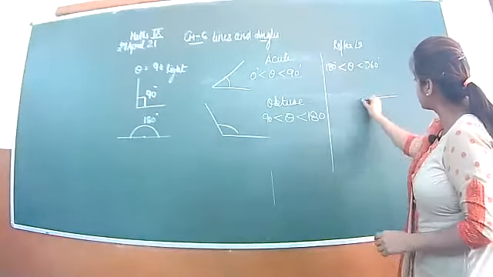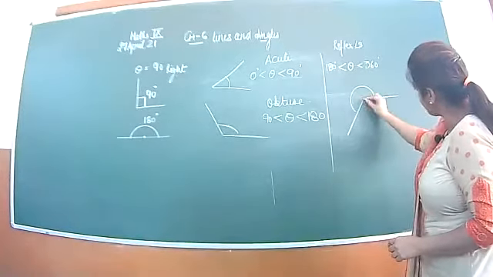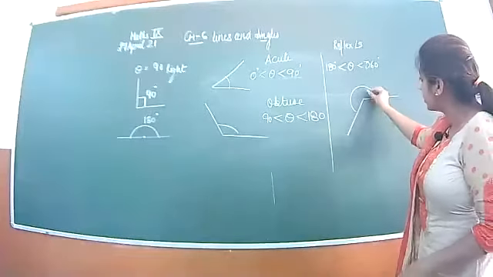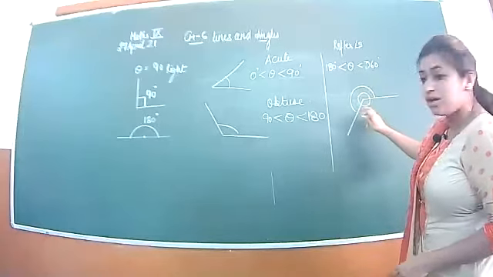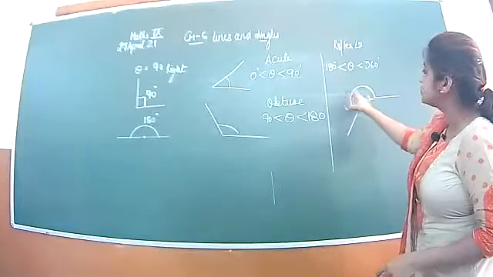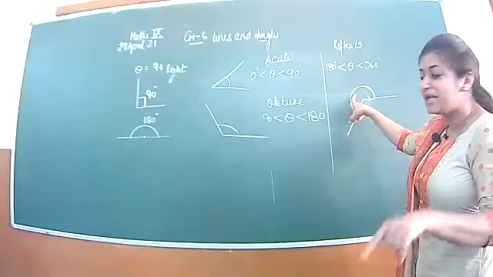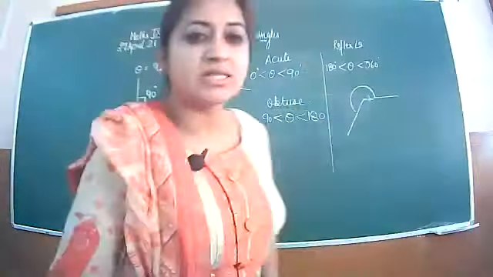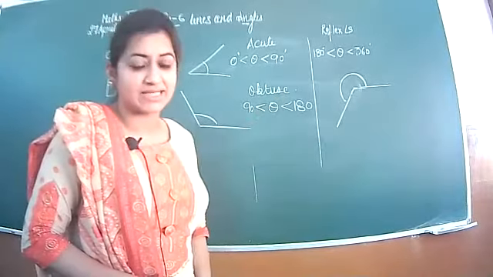It will be like this. Obviously this is more than 180 but less than 360, because 360 is the complete turn. So this angle I have drawn is more than 180 but less than 360. It is called reflex angle.